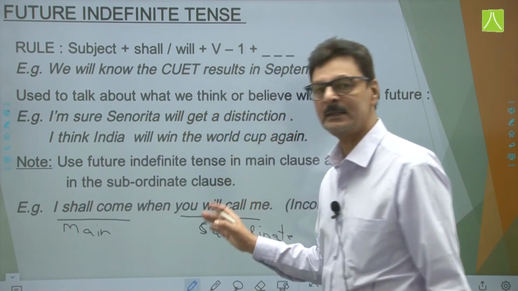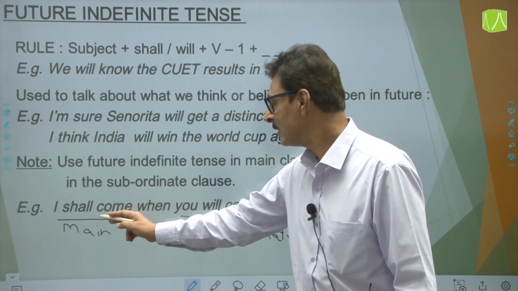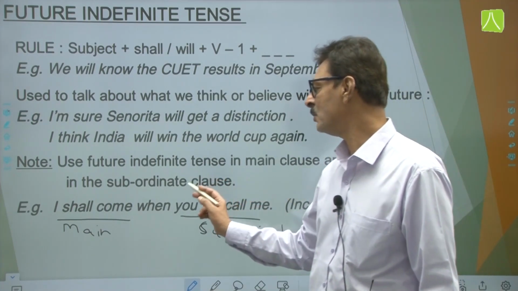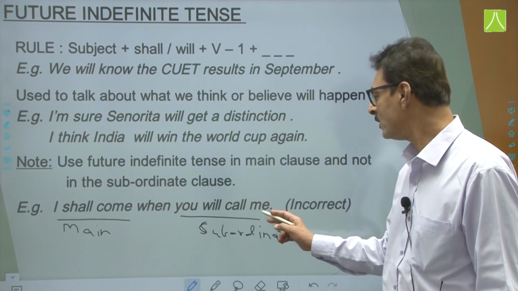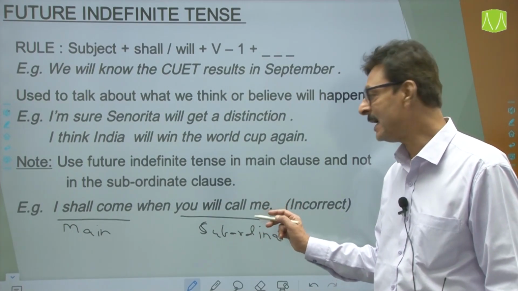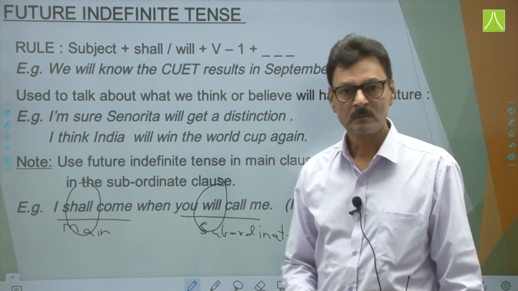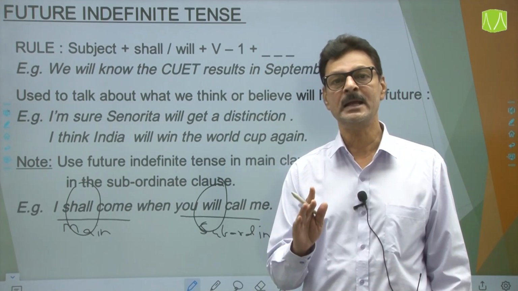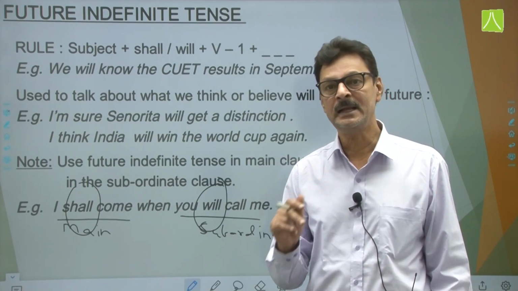So now, क्या गलत है? What is wrong in this statement? Please keep a check on this, friends. If the rule says future indefinite tense in main clause and not in the subordinate clause, you cannot use it in the subordinate clause. This sentence is grammatically incorrect. You cannot use shall or will for showing an ongoing single action. एक action के लिए हम shall or will एक sentence के अंदर नहीं लगा सकते हैं.